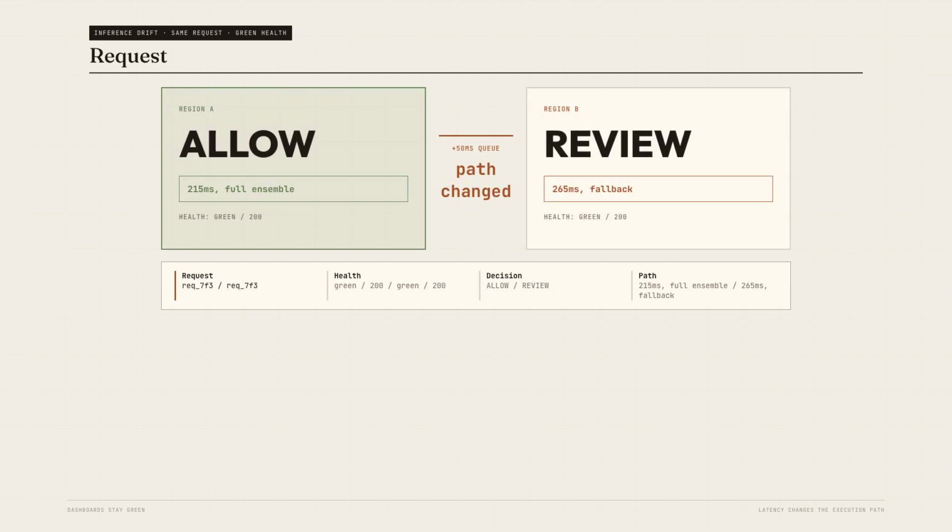Same inference request. Same input. Same API, same model name. One region returns allow, another returns review. You open your dashboards. CPU is normal.